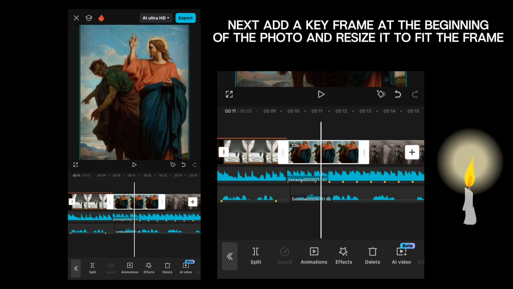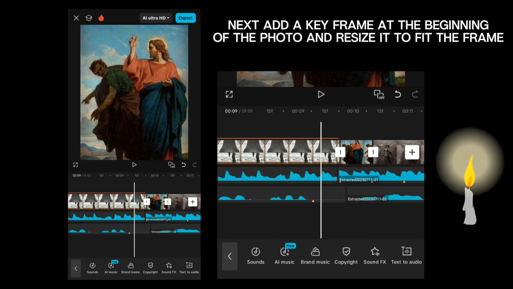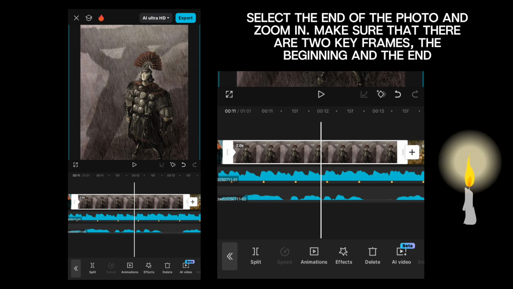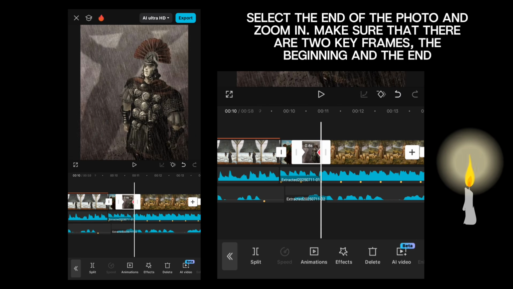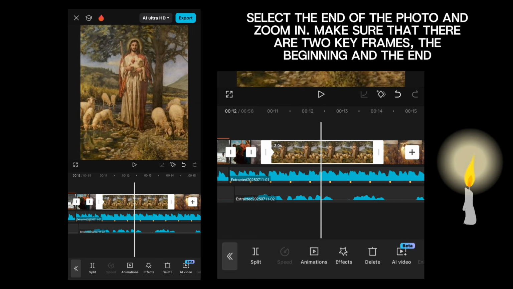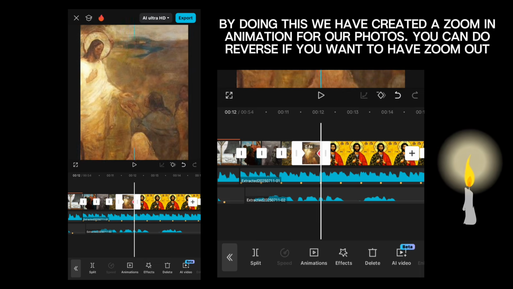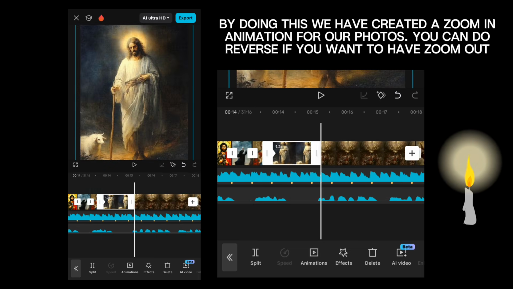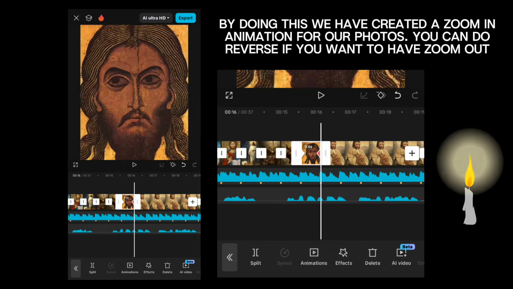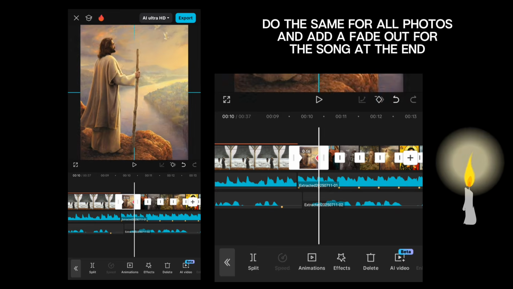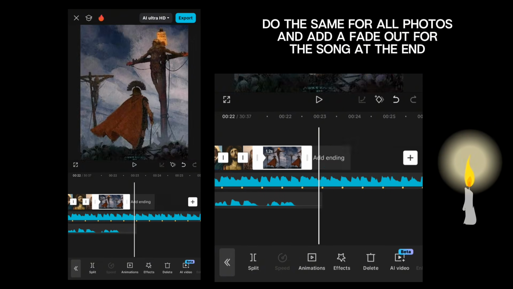Next, add a keyframe at the beginning of the photo and resize it to fit the frame. Select the end of the photo and zoom in. Make sure that there are 2 keyframes, the beginning and the end. The duration of the photo should be according to the beats. By doing this, we have created a zoom in animation for our photos. You can do reverse if you want to have zoom out. Do the same for all photos and add a fade out for the song at the end.